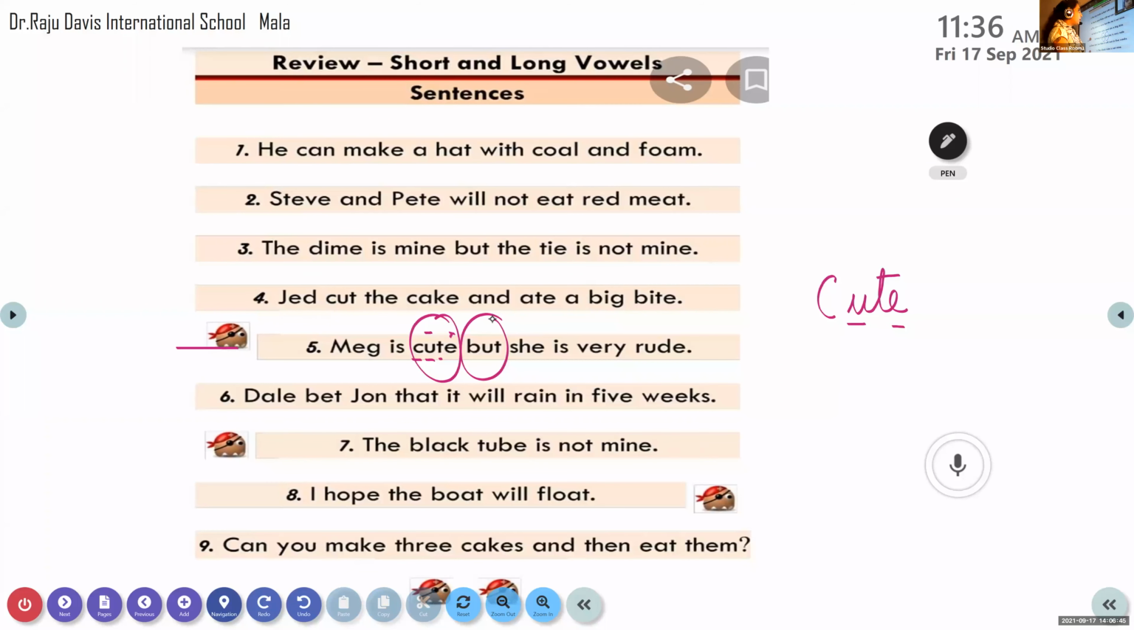Next word. B-a-t. Isn't it? Sound of short U. Sound of short U is O. So how will you read B-a-t? Yes or no? Then what is the next word?